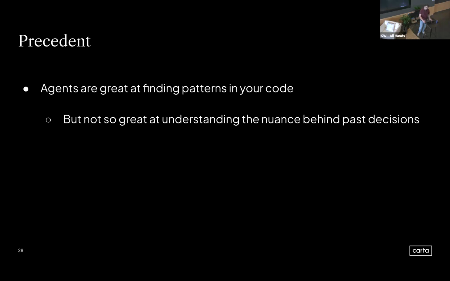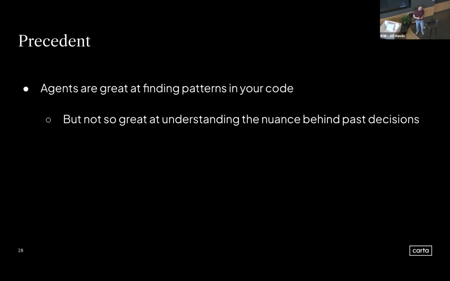It means agents also, at the same time, don't understand the nuance behind decisions that have been made in that code and the patterns that have come to be. So every company that has ever written a single line of code has technical debt. That's just a fact. There's no such thing as a company with a perfect code base. But technical debt is not the result of some malicious engineer sliding in bad code over time. It's us doing our job. It probably starts as a prototype. It becomes wildly successful. It now becomes the core part of the business. And now you suddenly have technical debt.